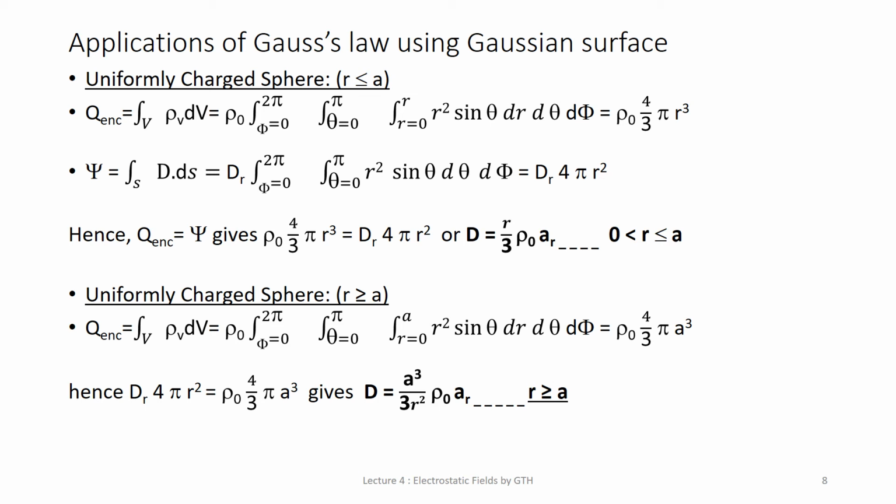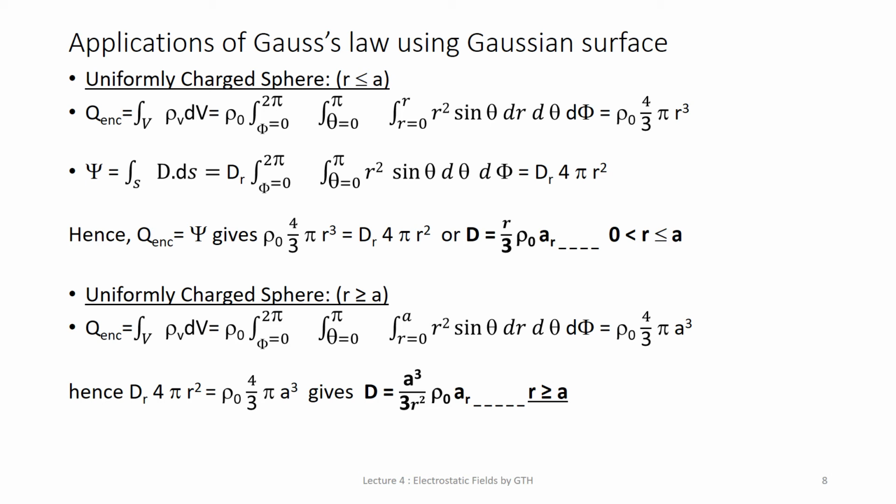Now here there is no need to solve this equation because we know the formula. This is a sphere and volume is considered here, so you can directly write rho 0 times 4 by 3 pi r cube, where r is the radius of the sphere. Now second is the expression for phi, that is the flux.